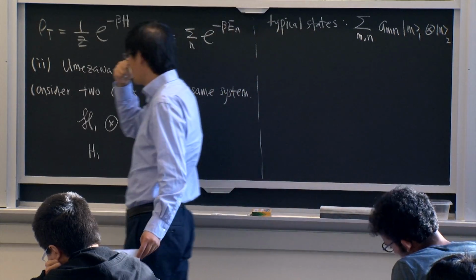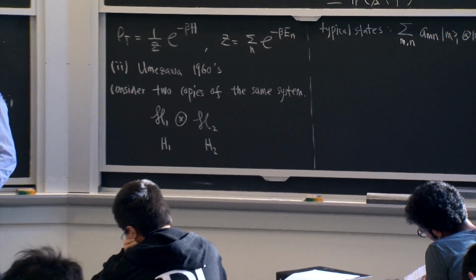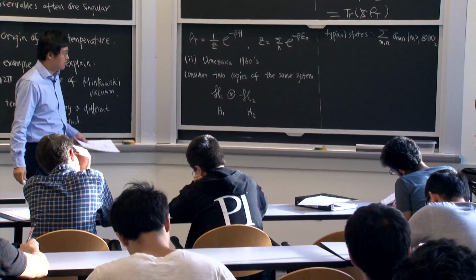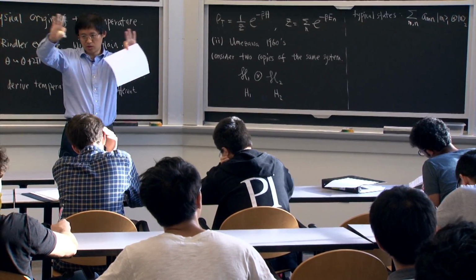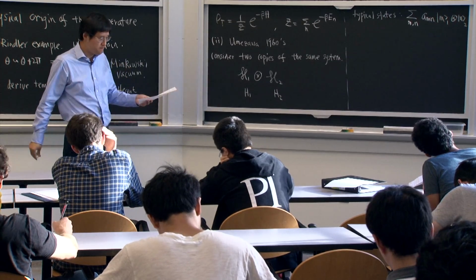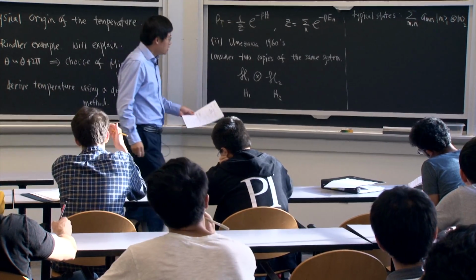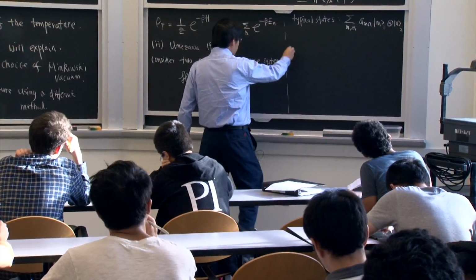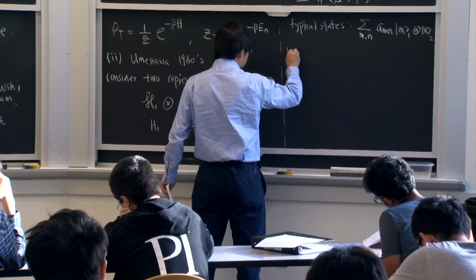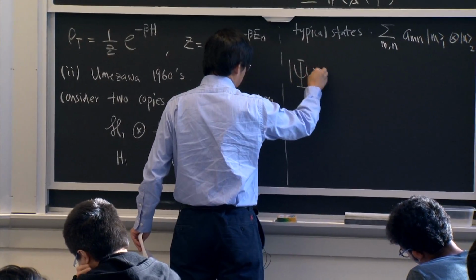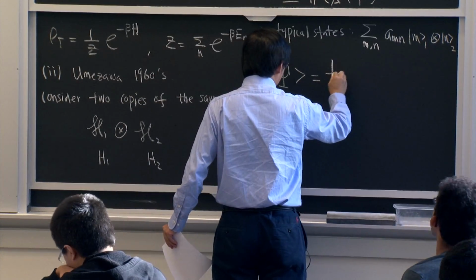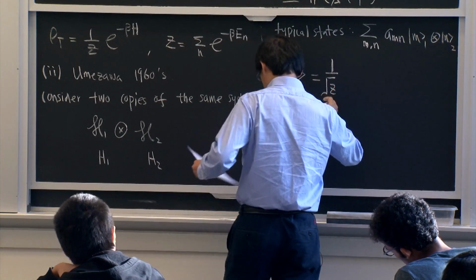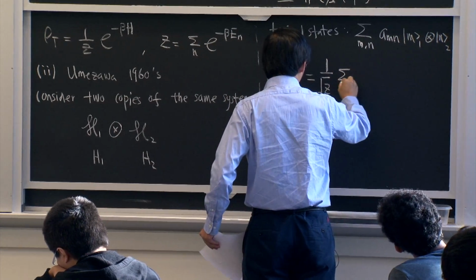So the general state of this doubled system will be like this. Okay, so this is two copies of the same system with no interaction with each other. So now he said, in order to consider thermal physics, let's consider special states defined by the following: 1 over square root of Z, sum over n